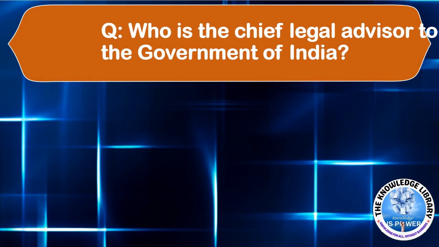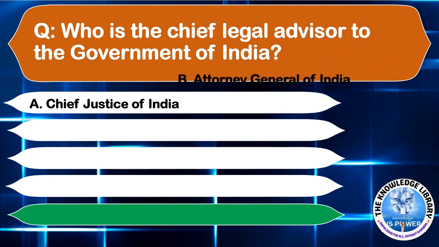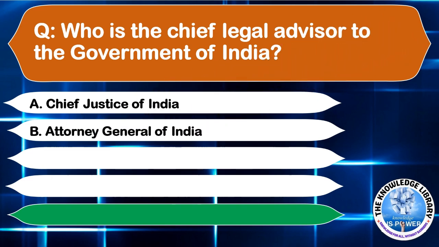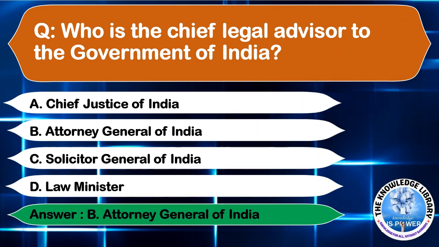Who is the Chief Legal Advisor to the Government of India? Option A, Chief Justice of India, option B, Attorney General of India, option C, Solicitor General of India, or option D, Law Minister. The correct answer is option B, Attorney General of India. Moving to the next question.